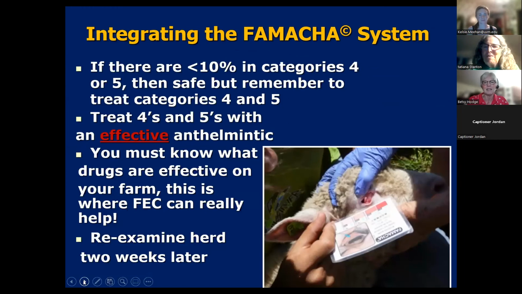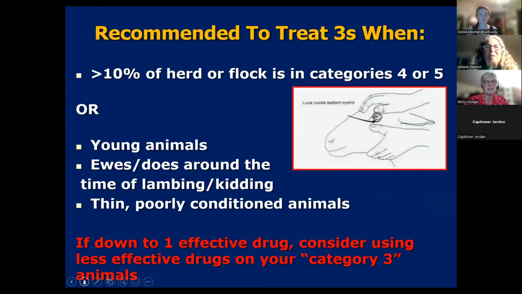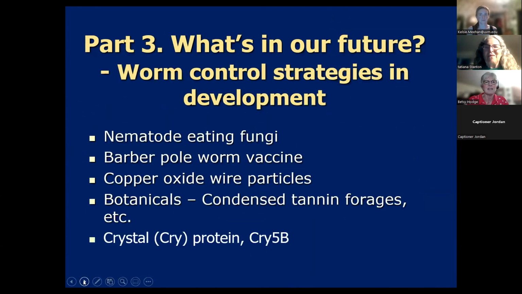Okay, next one. So it looks like we have all 34 people back now. So should we go ahead and get started? Okay, so we're going to look at some worm control strategies that are in development or are now being used. Next slide.